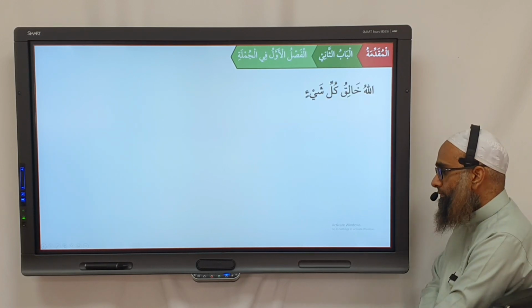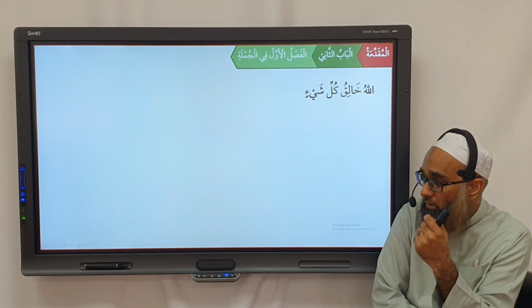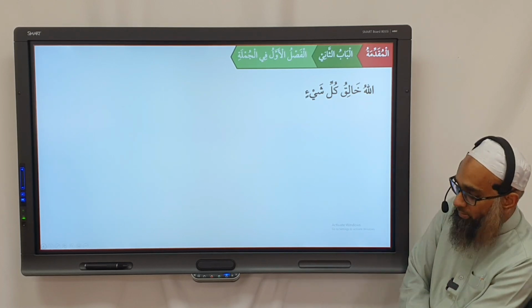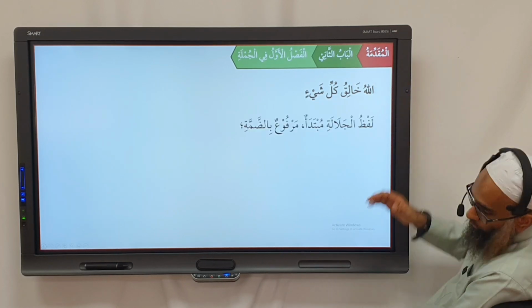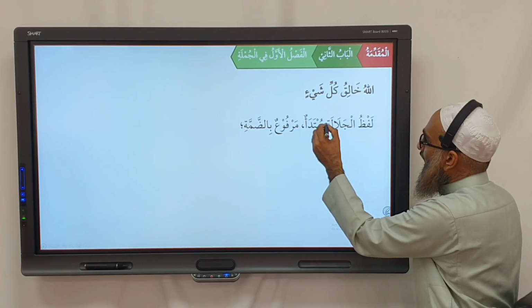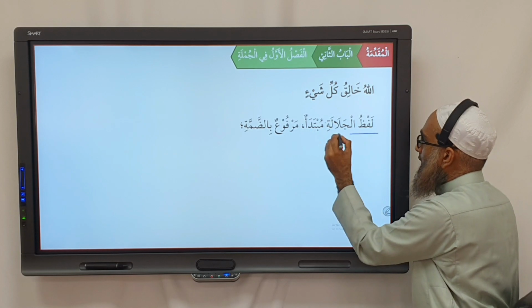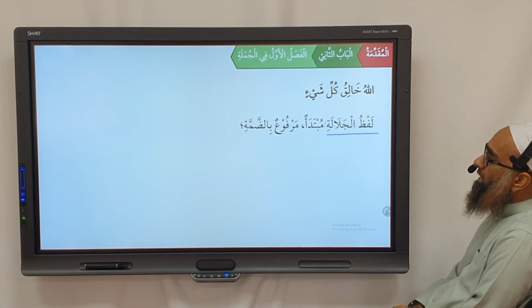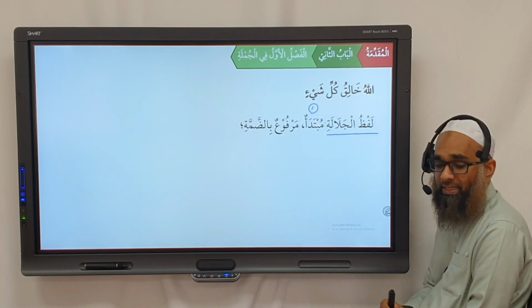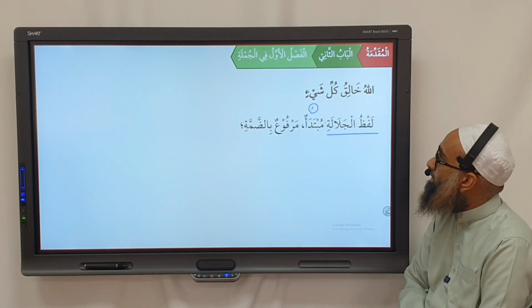Understood? So when we have the phrase Allahu khaliqu kulli shay, what we can do here is this. First of all, we'll write the word. We're not going to write Allah here, we write lafz jalala, but that's the word. And we'll say, what is lafz jalala becoming? What's the function, number one? What is its grammatical function in the sentence?